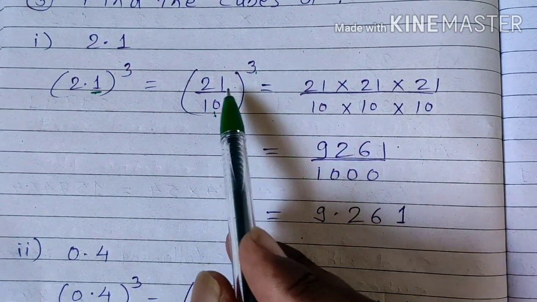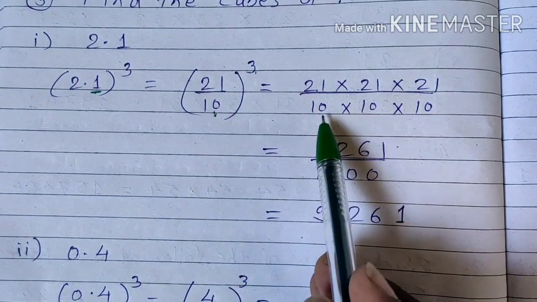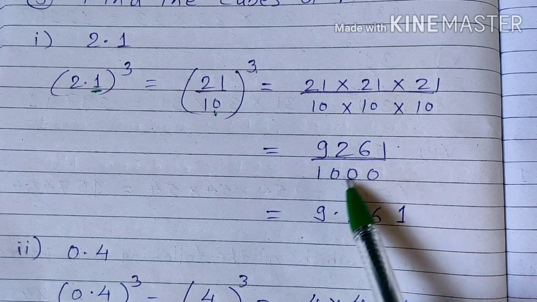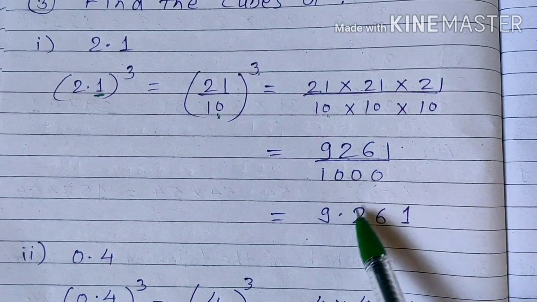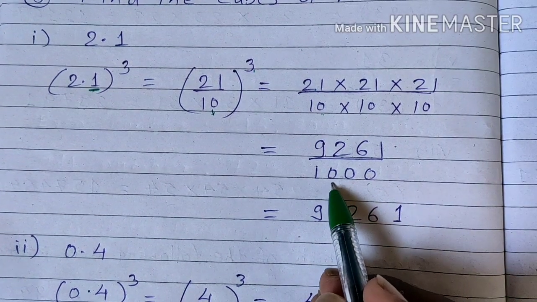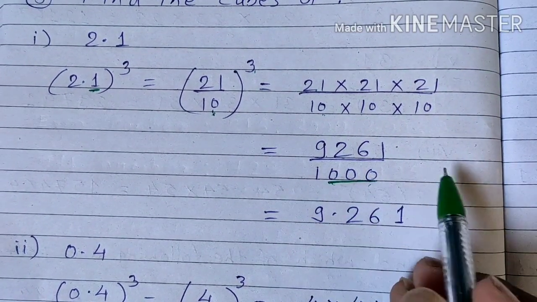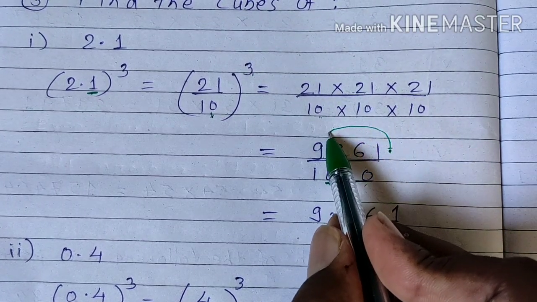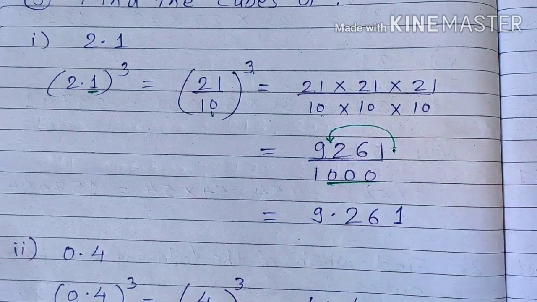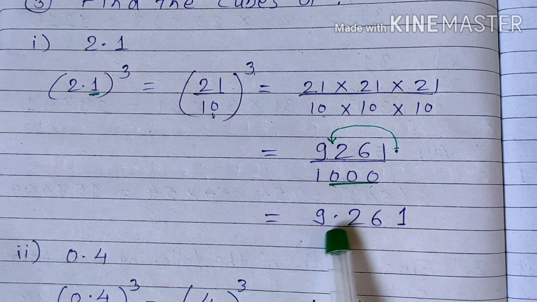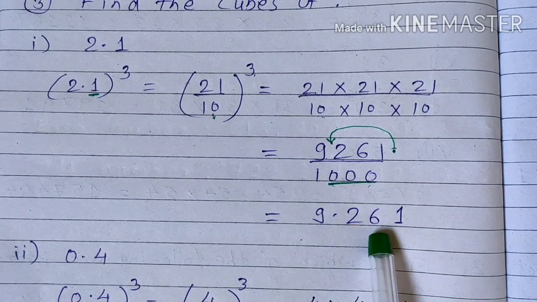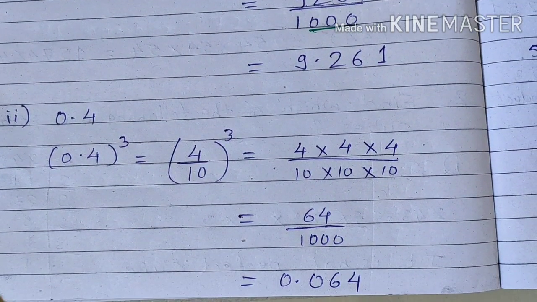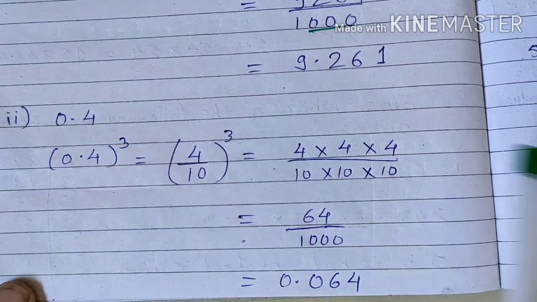So make a cube of that. So 21 multiplied 3 times, also 10 is multiplied 3 times. So cube of 21 is 9261 and cube of 10 is 1000. How many digits are there in the denominator? 3 digits. So we have to shift our decimal from the end of the number by 3 digits to the left side. Okay. So therefore the final answer is 9.261. Got it?